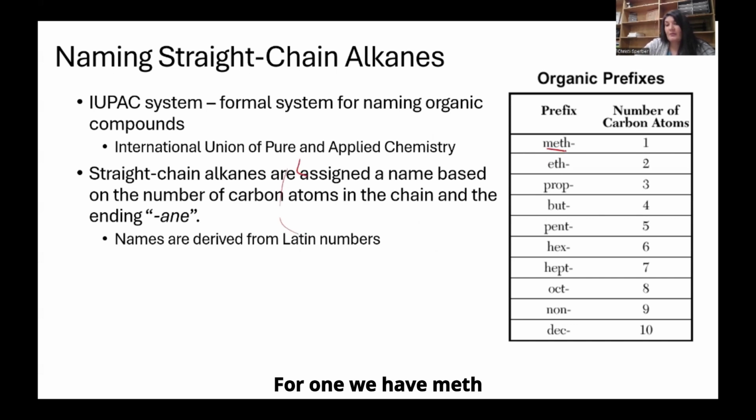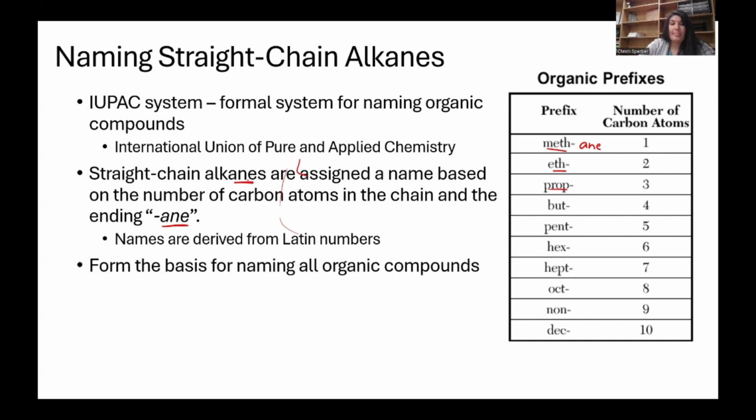For 1, we have meth, 2, eth, 3, prop, and so forth. So for a 1 carbon atom alkane, we'd have meth plus ane. So ane for alkane. This forms the basis for naming all organic compounds. So you need to know these prefixes because for every organic compound that we name, these prefixes will be important.